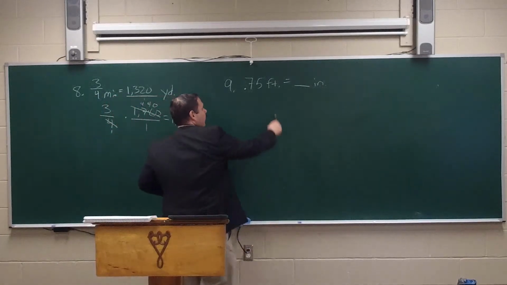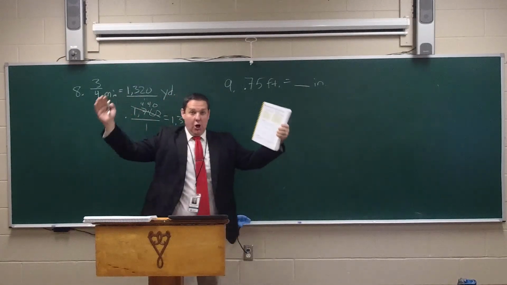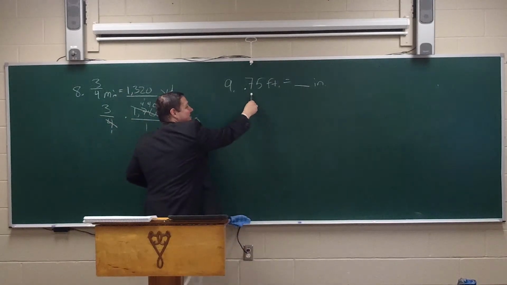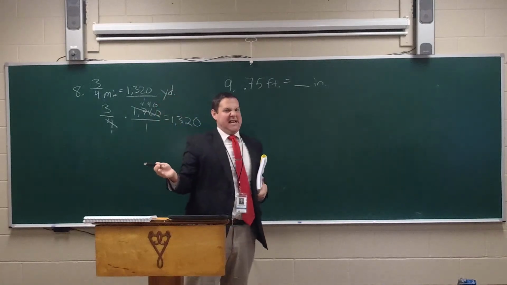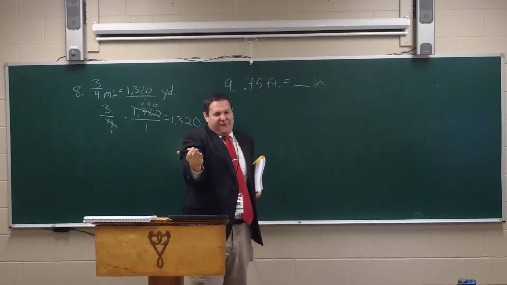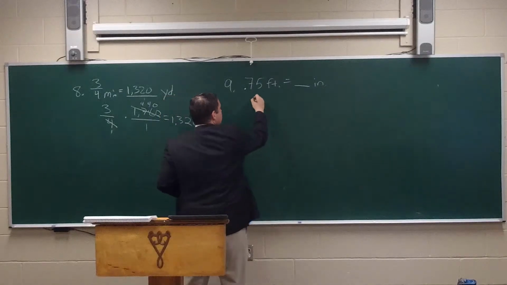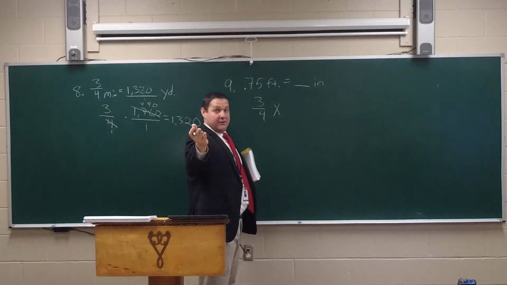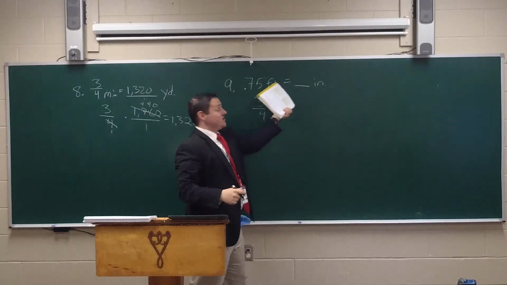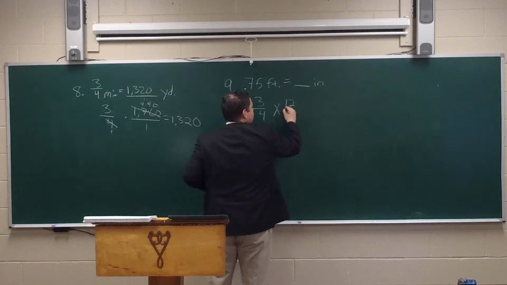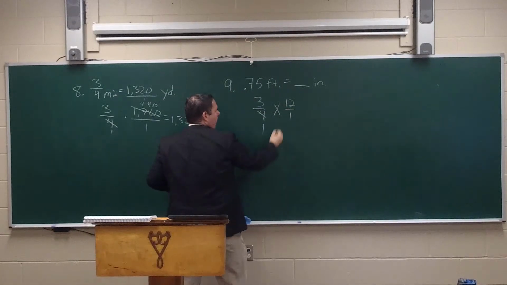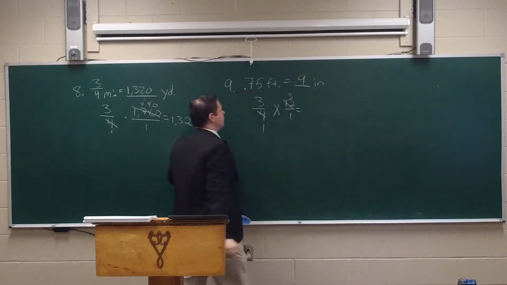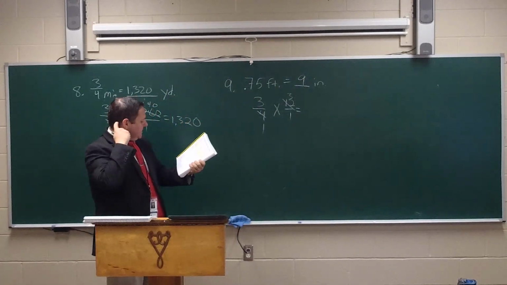Well, I'm going from feet to inches, which means I'm going from large to small, so I'm going to multiply. That's exactly correct. Now, I'm going to change this into a fraction just so I don't have to deal with decimals. You could multiply out a decimal, but I'm going to change it to fractions because I know 0.75 equals 3/4. So I'm going to go 3/4 here, and I'm going to multiply it by what conversion factor? 12, that's right, because 12 inches equals 1 foot. So this is going to be times 12 over 1. 4 goes into 4 once, 4 goes into 12 3. 3 times 3, class, is 9. Very good. So 9 inches is the correct answer there for number 9.